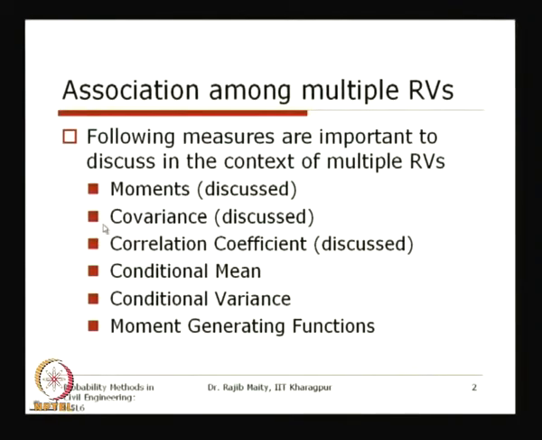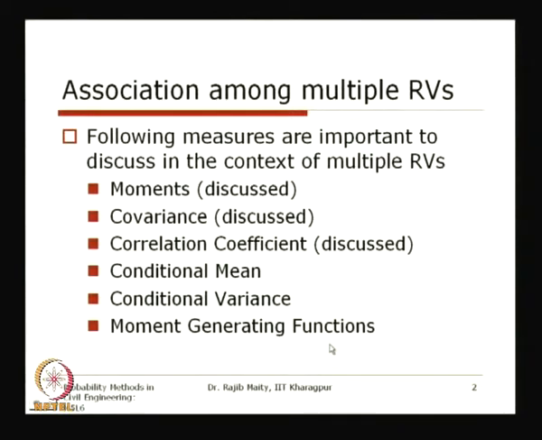At a glance, in the last class we discussed the moments, the covariance, and the correlation coefficient. Today's class will start with one example problem covering covariance and correlation coefficient. After that we will discuss the conditional mean and conditional variance, and gradually the moment generating function. If not today, then maybe next class we will continue with the moment generating function, but if time permits we will cover it also.